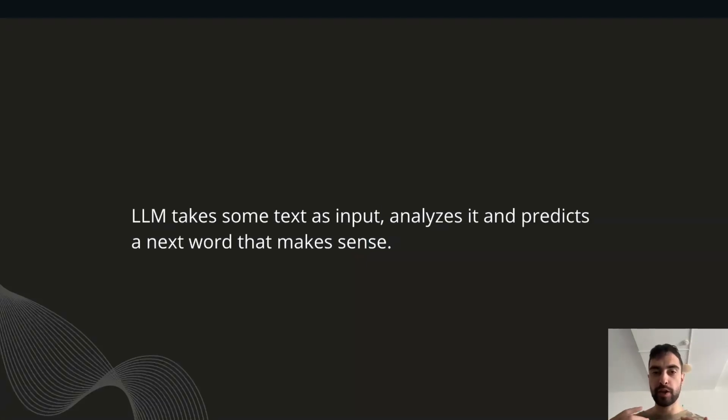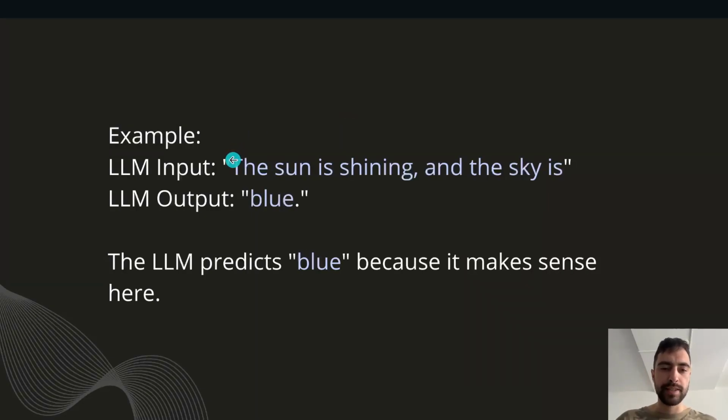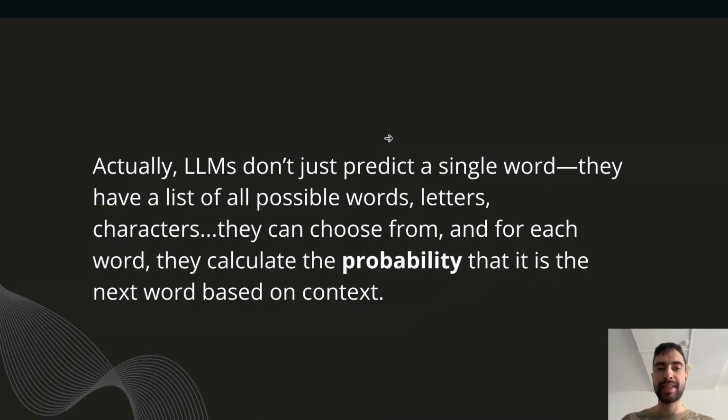It's important for you to understand the base, the original LLM, has no concept of what a chat conversation is. This is just something that looks at text and predicts the next word, and that's it. For example, the sun is shining and the sky is. This would be the LLM input, and the LLM output could be blue. LLM predicts blue here because it makes sense. But as I said, could be, which means it doesn't have to be.